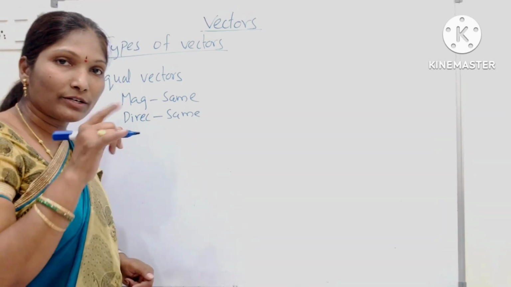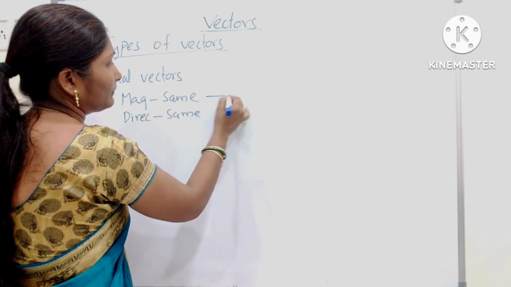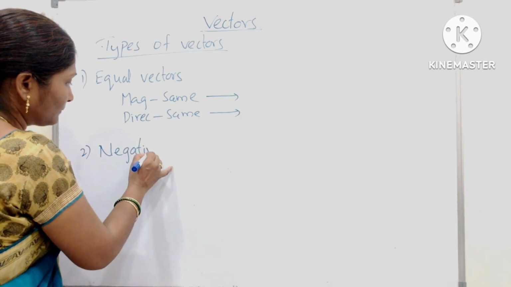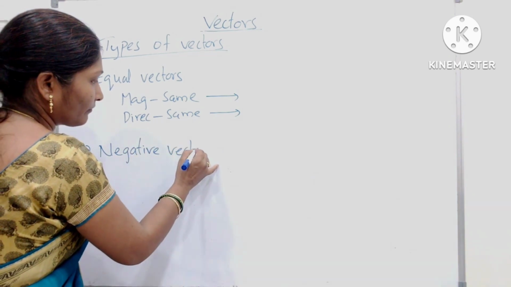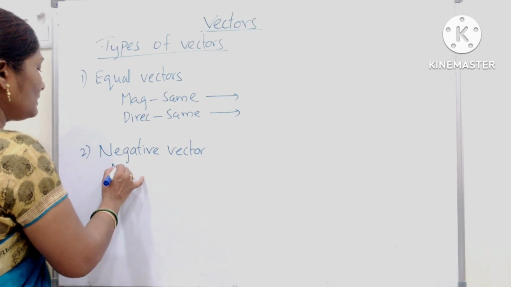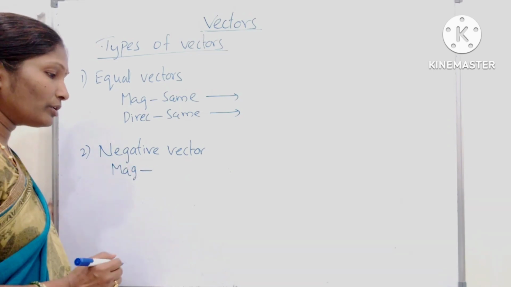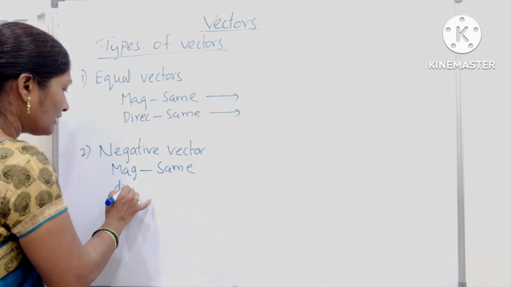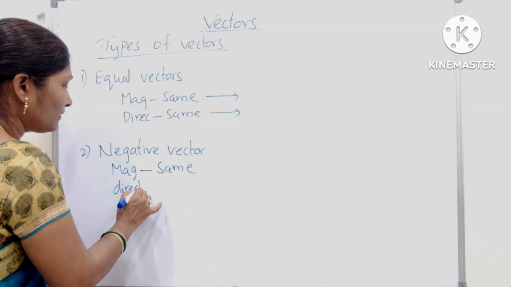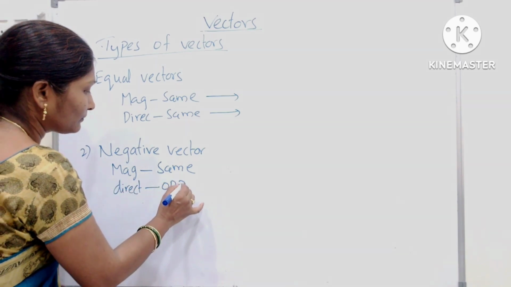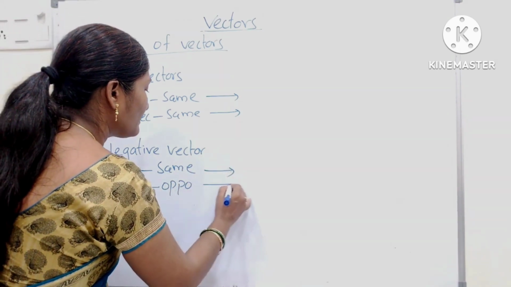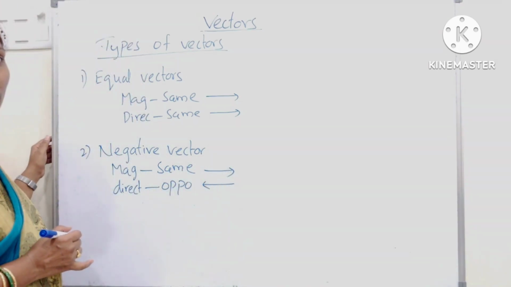Next, negative vector. In this, magnitude same but direction opposite. Magnitude same but direction is opposite.